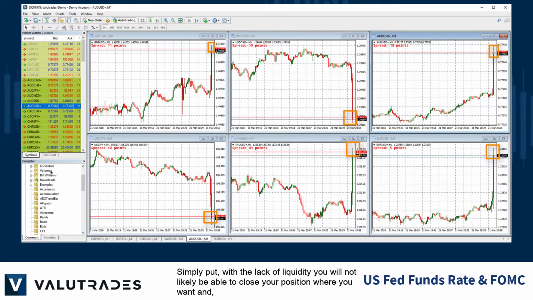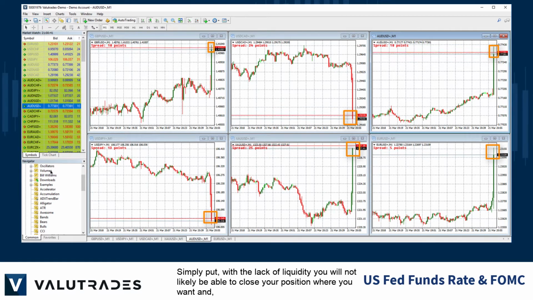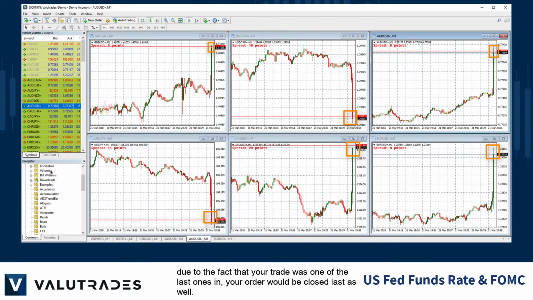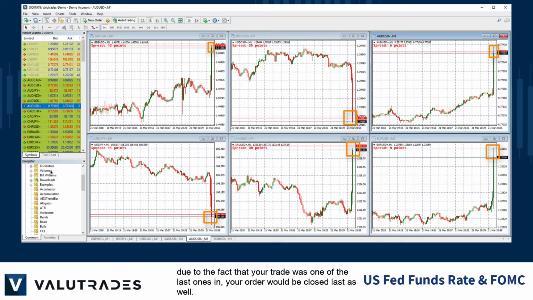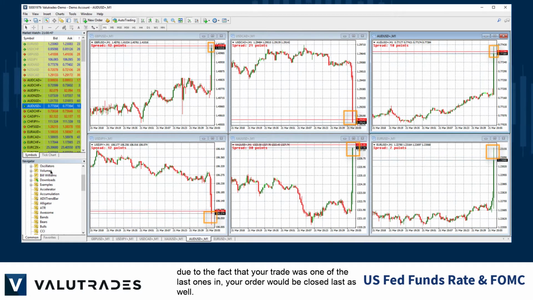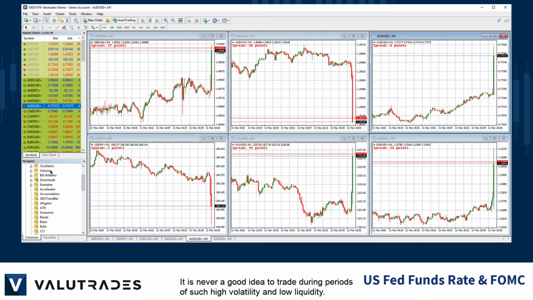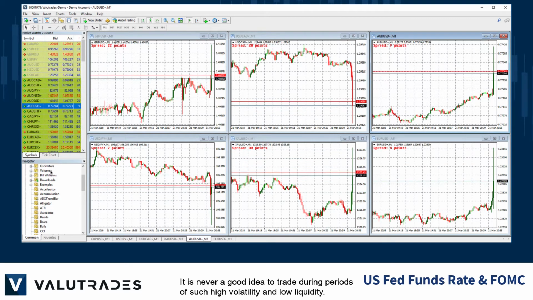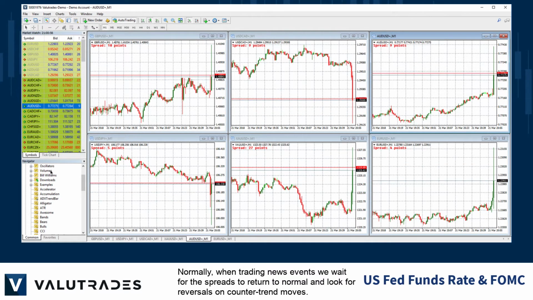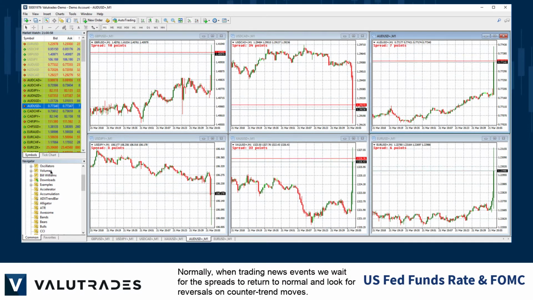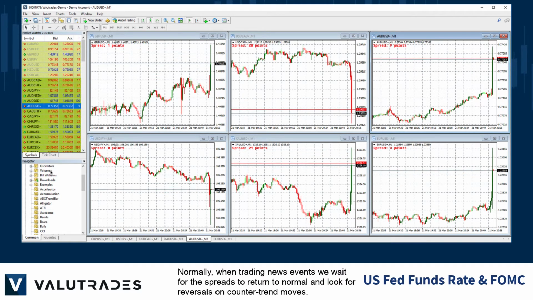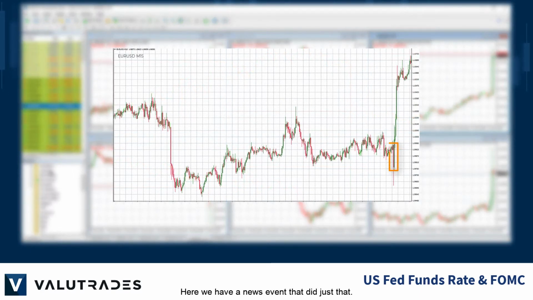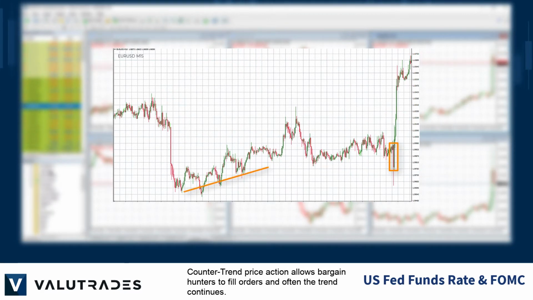Simply put, with the lack of liquidity, you will not likely be able to close your position where you want, and, due to the fact that your trade was one of the last ones in, your order would be closed last as well. It is never a good idea to trade during periods of such high volatility and low liquidity. Normally, when trading news events, we wait for the spreads to return to normal and look for reversals on counter-trend moves. Here we have a news event that did just that. Counter-trend price action allows bargain hunters to fill orders here, and often the trend continues.